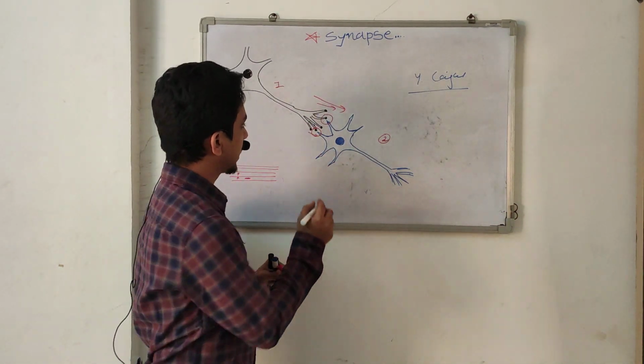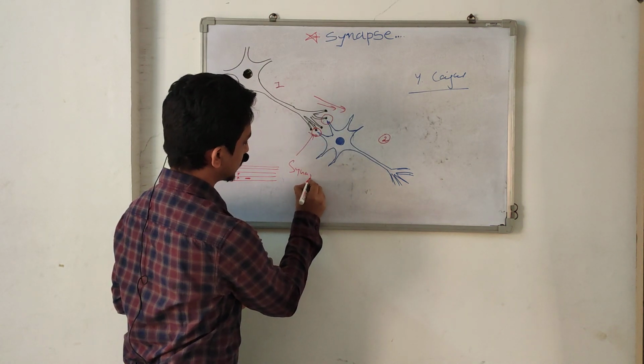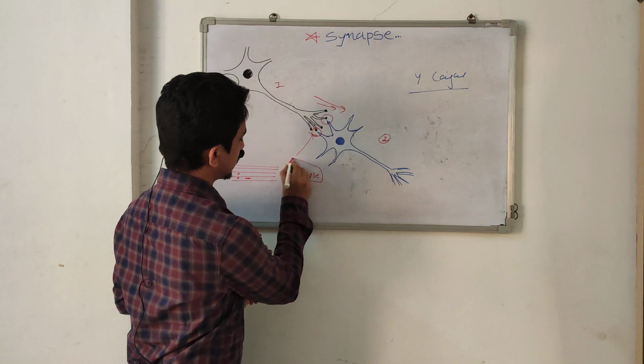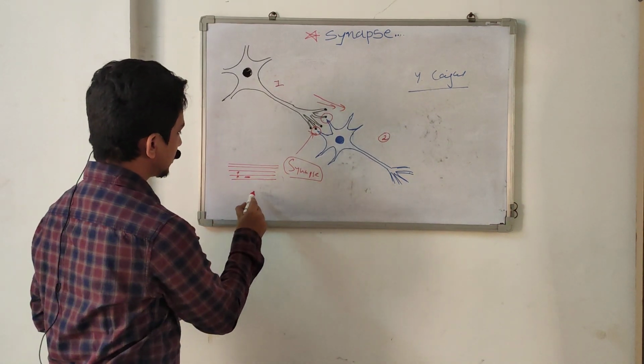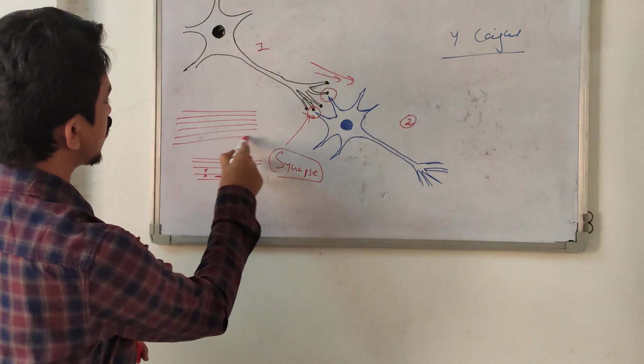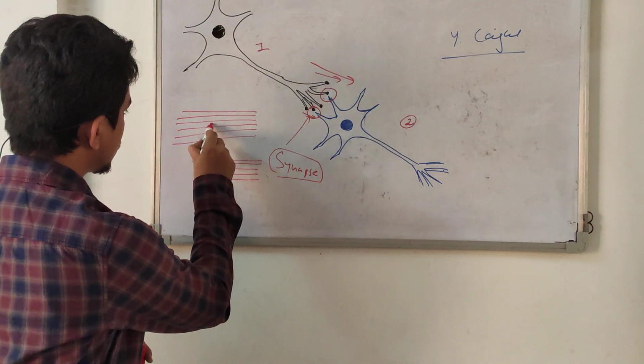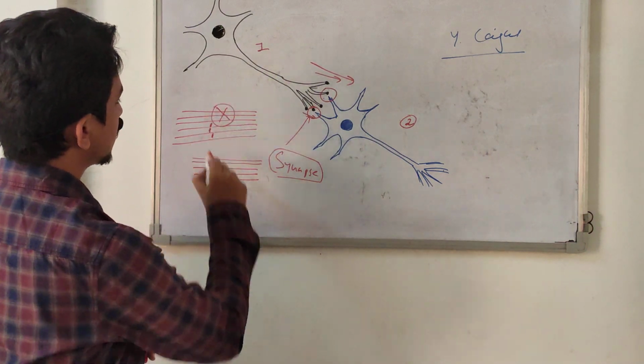This is called a synapse. But in a nerve fiber with multiple neurons or axons that are not passing information to one another, this is not a synapse.